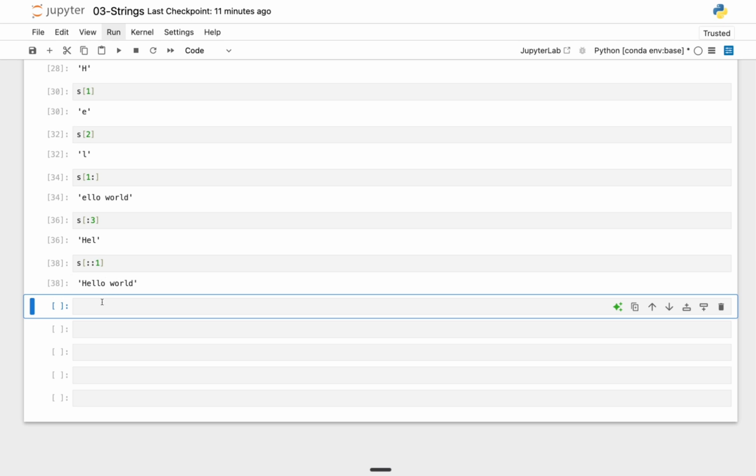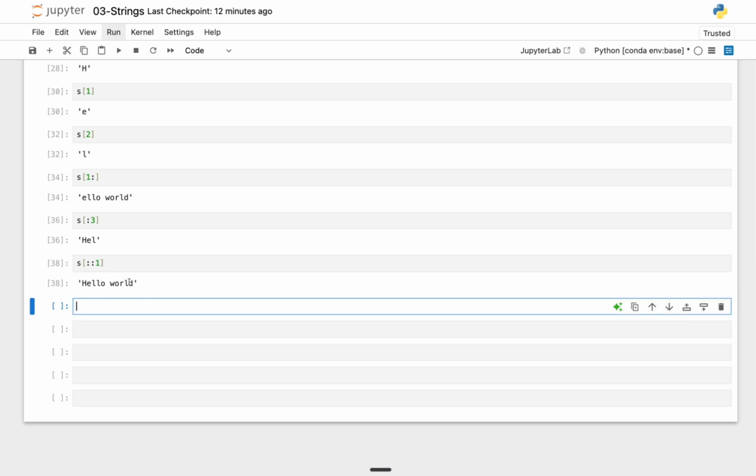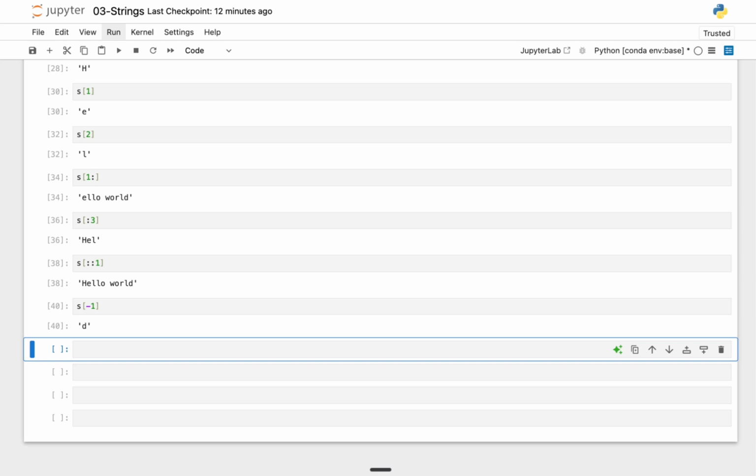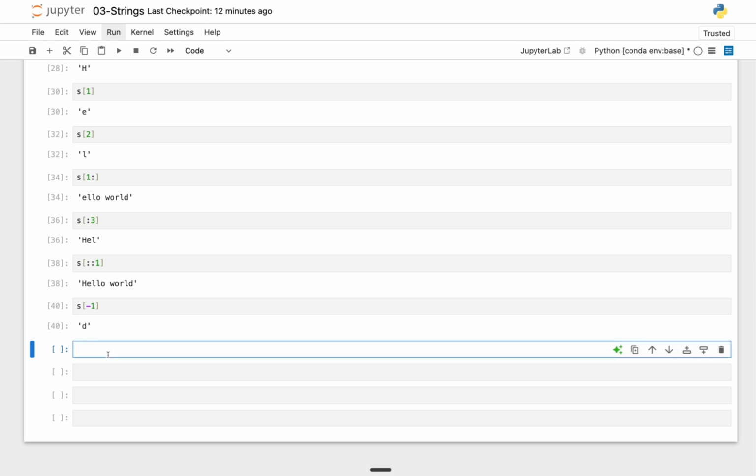Now, how about if I want to grab this D item right here? Instead of counting all of the characters, I can just pass in -1, and here I'm going to have D. That's one thing you should also take note of. I can also say I want to grab everything up to -1.